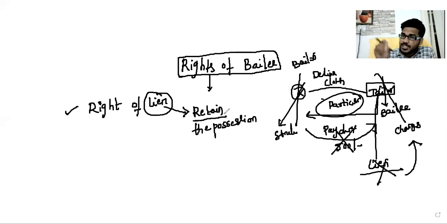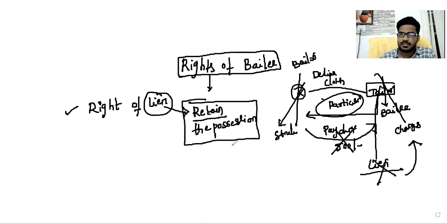You are having possession of the goods, then you can hold them with yourself. That is called retain. That is called lien. Lien is nothing but retaining the possession. You are having possession, then you can hold the possession with yourself. Because आपके साथ goods आए, the moment he fails to pay, you can withhold the goods with yourself. That is called a lien.